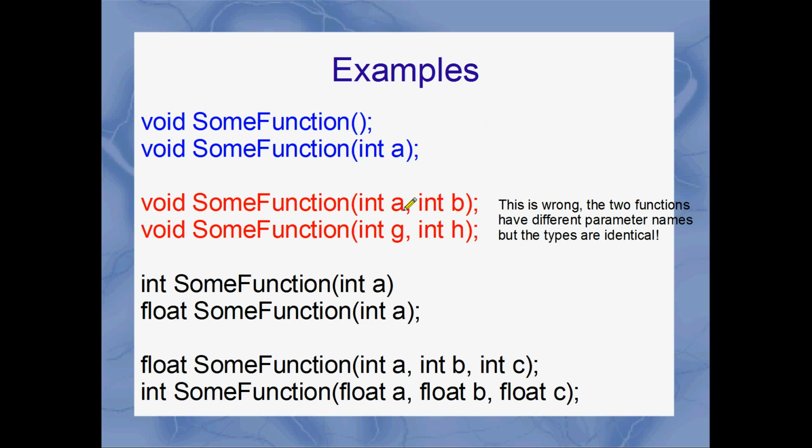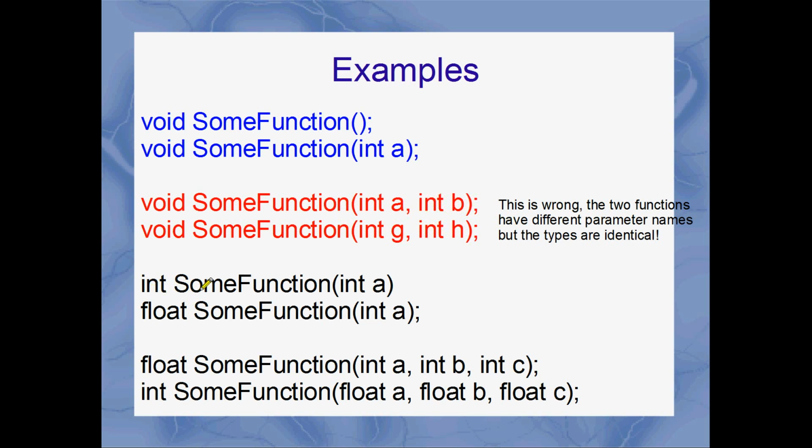The second one, no good. This is wrong because even though the parameters have different names, in the top function they're called a and b, and in the lower function they're called g and h, the functions both have exactly the same types. They both take two integers, so that's not legal overloading. C++ won't let you do that.